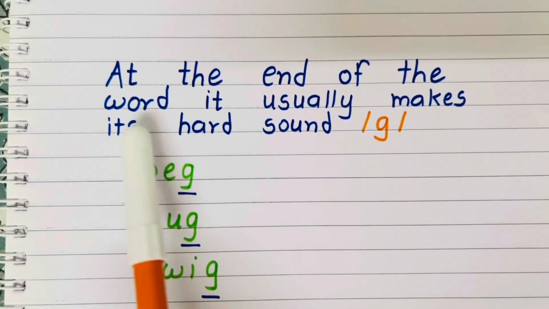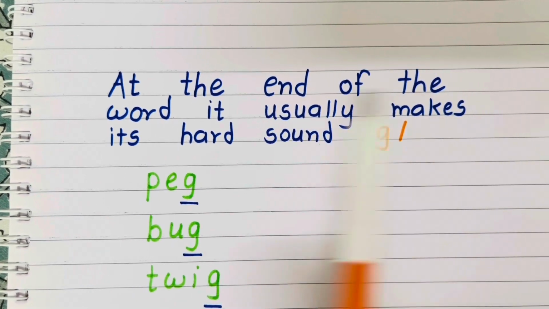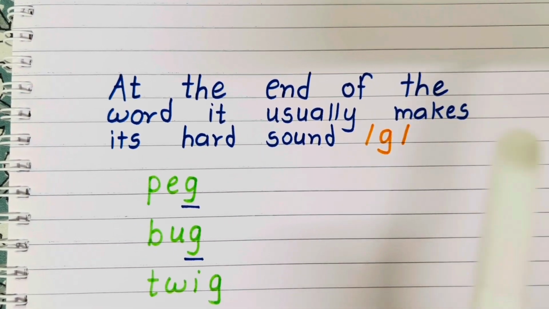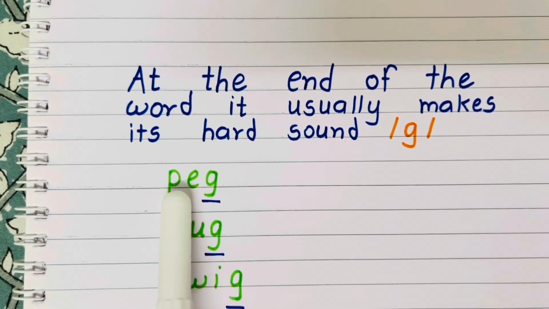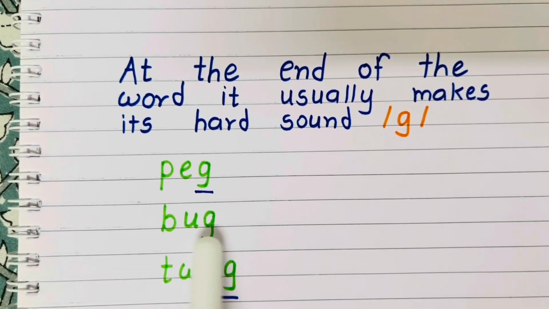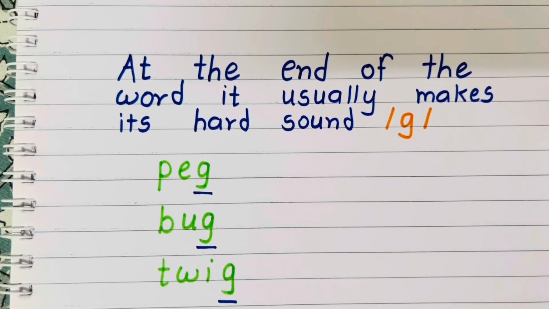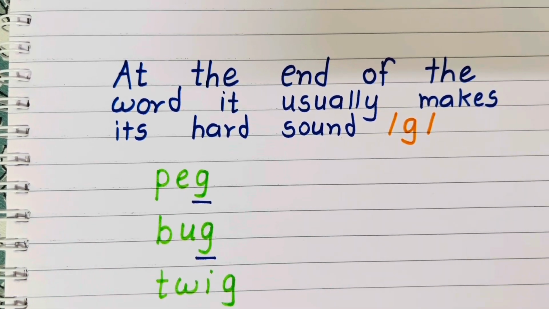At the end of the word, it usually makes its hard sound G, not J. Pig, bug, twig.